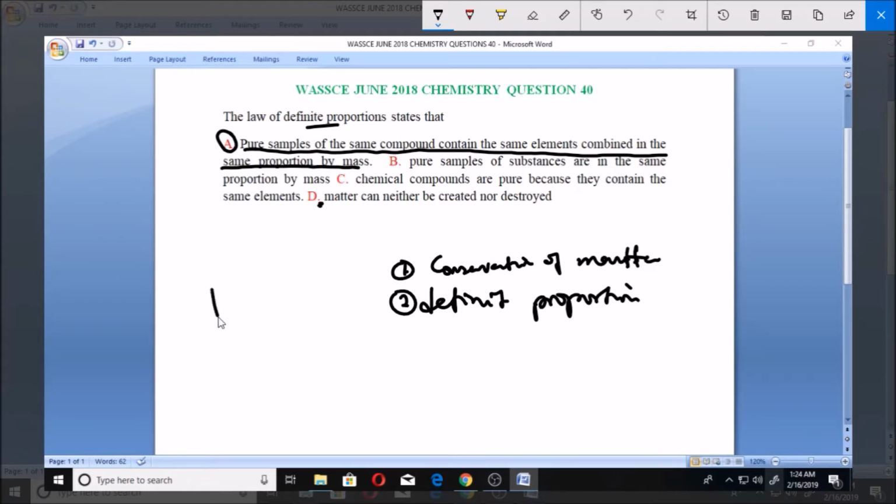So if you have a pure sample of HCl, whether you're getting it here or in America, and you bring another pure sample of HCl that you got from your village, provided that both of them are pure, the proportion of combination, if it is 1:1 for this one, the one you got in the USA, it will also be 1:1 for the one you got from China. So the mass proportion has to be the same no matter where they are from, provided that they are pure. Provided that they are what? Pure. Very, very important. Provided that they are pure.